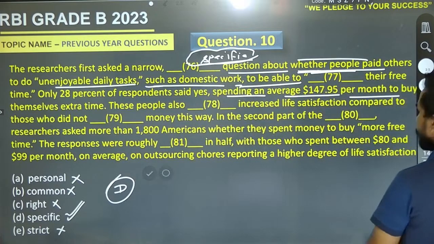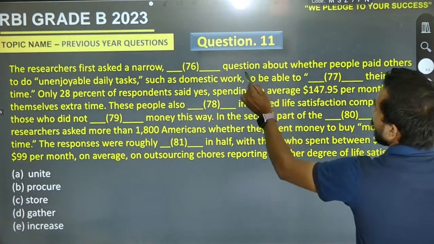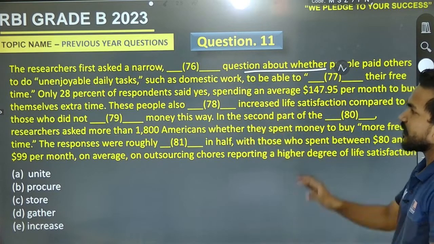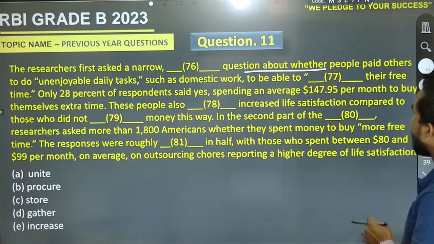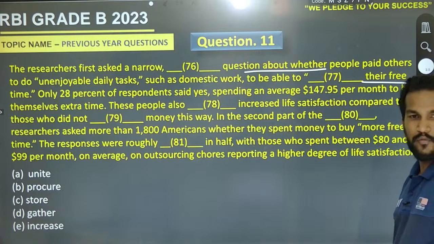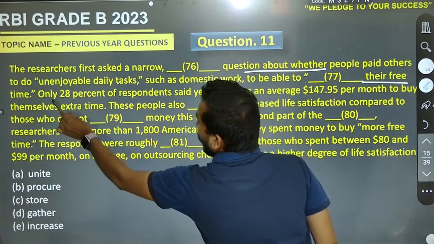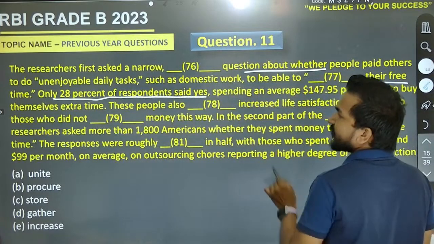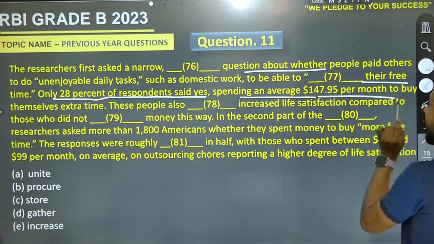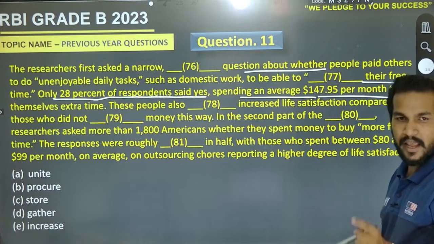After that, the second one is question about whether people paid others to do unenjoyable daily tasks such as domestic work to be able to blank their free time. Go for it. And the second one is only 28% of respondents said yes, spending an average $147.95 per month to buy themselves extra time.